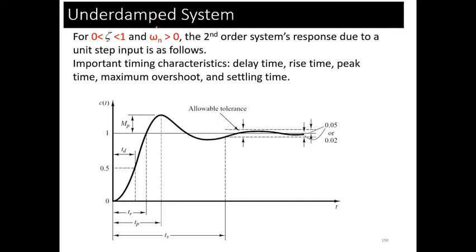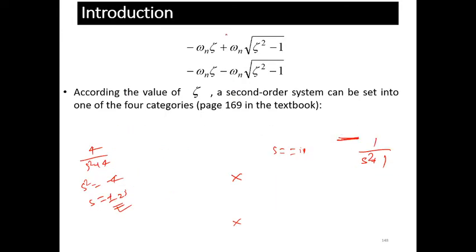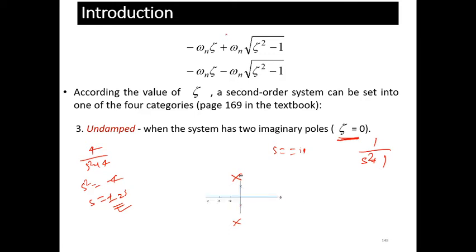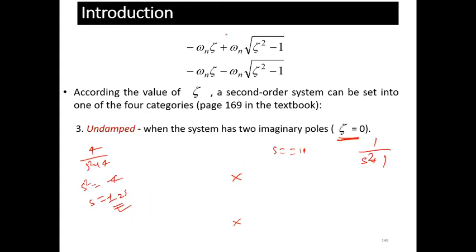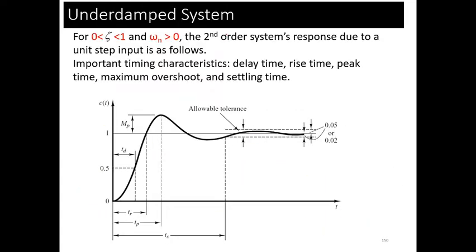So now the question is, which type of system do you want? We have 4 cases: first the overdamped, second the underdamped, third the critically damped, and fourth the undamped. In the overdamped case zeta is greater than 1. In the underdamped case zeta is between 0 and 1. In the undamped system zeta is equals to 0, and for critically damped zeta is equals to 1.